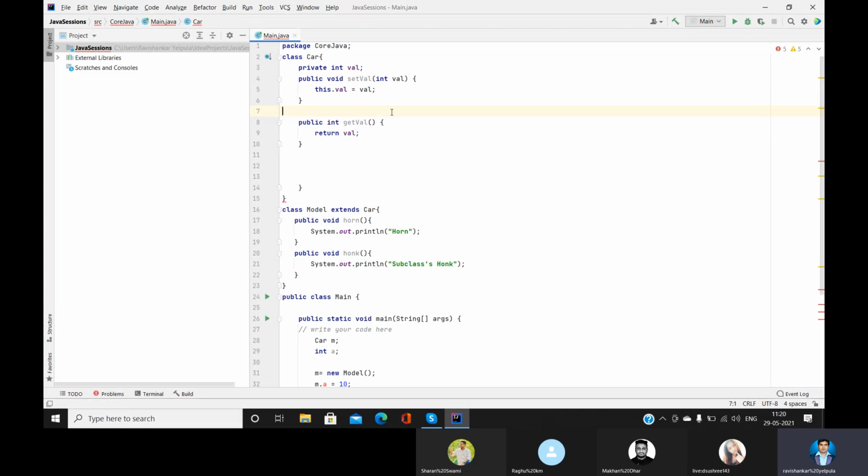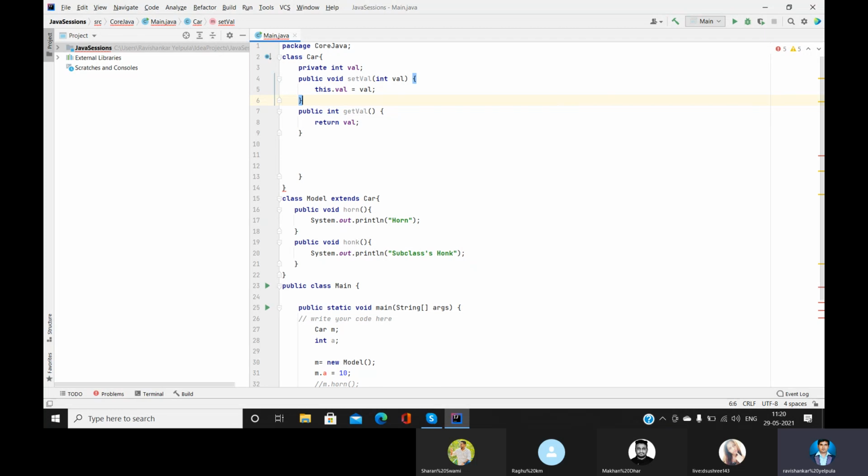That's it guys. Okay, so what I'm doing is I made this val as a private value, and I'm going to set the value by using the method called setVal. In that setVal we are going to pass one variable called val, and we are going to assign the value of val to this instance variable called val, both same. Then once we set that value, whenever we require that value, we are going to access that value by using getVal. So that is the concept.